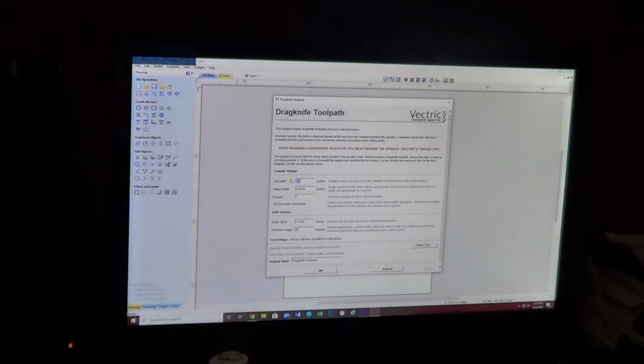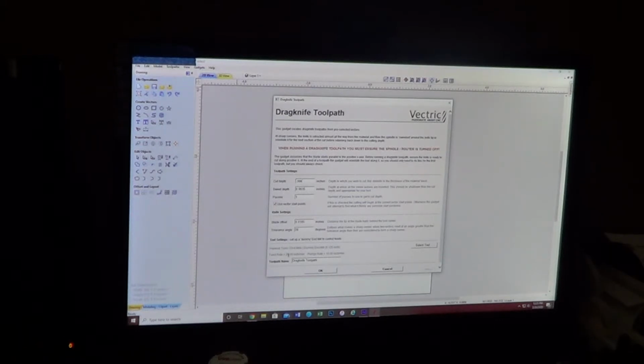My cut depth I normally put for these vinyl stickers is 0.004. My swivel depth I put at 0.0035. It has to be below the cut depth. The blade offset, I'm using 0.0185. The blade that I'm using is a 0.0370 diameter. So I cut the diameter in half, and that gives me where the edge of the knife blade is on the cutting blade.